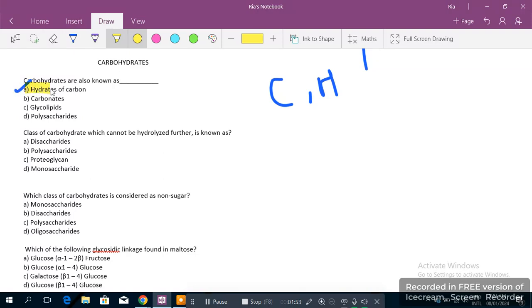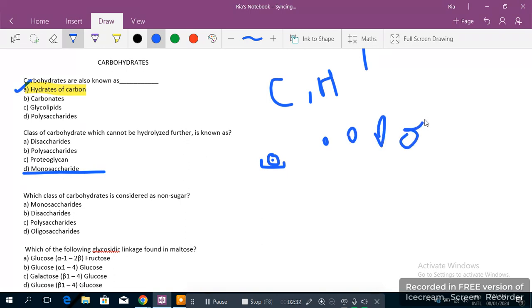Let's highlight this. Nice. Then we have: which carbohydrate cannot be hydrolyzed further? The right answer is monosaccharide, because why? Because in protein the basic unit is the amino acid. In this, the smallest structure you see would be monosaccharide, because it's the first class and carbohydrate is made up of monosaccharide. The monomer of carbohydrate is monosaccharide. So we cannot hydrolyze this, because if you find this freely, it's still monosaccharide.